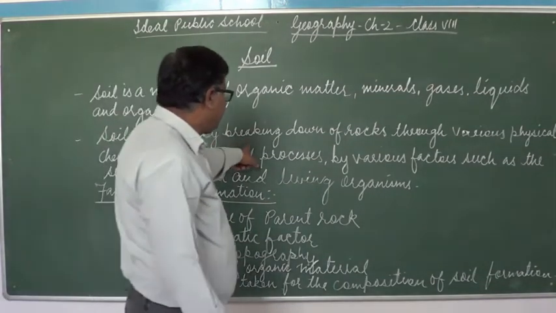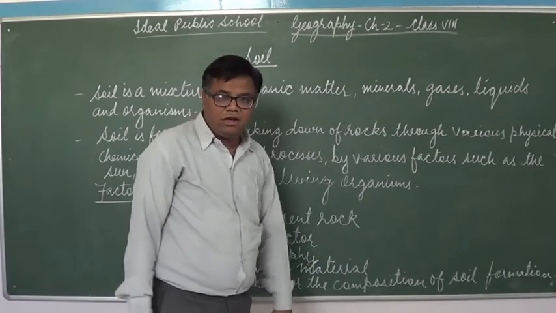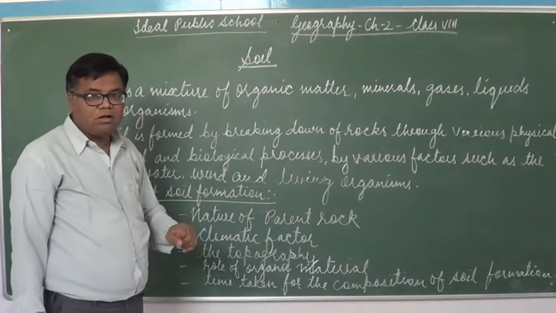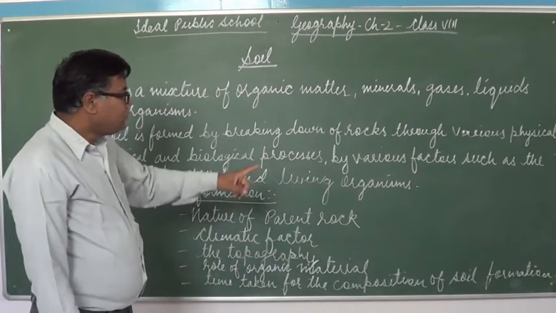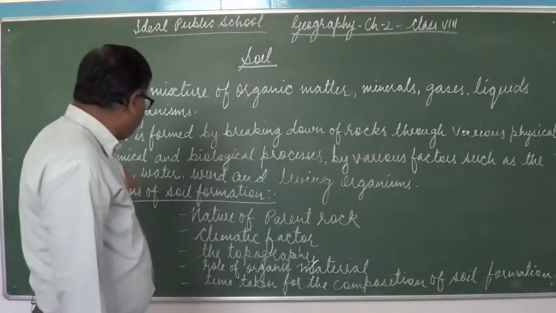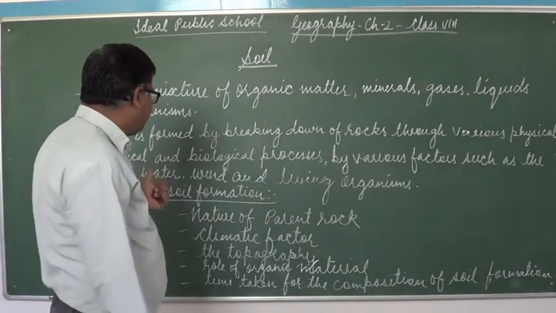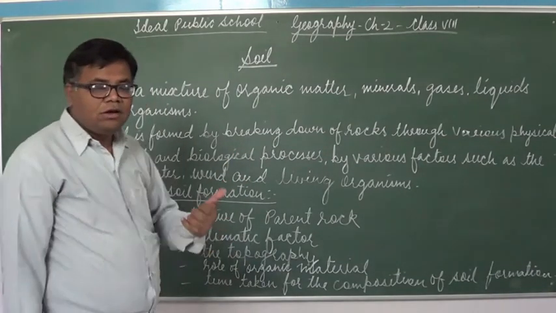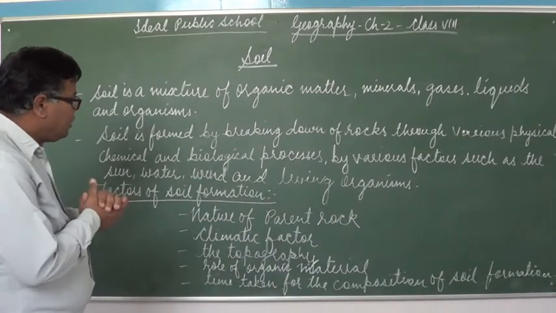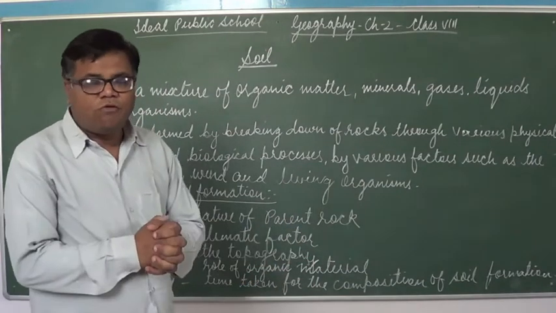The main thing is breaking down of rocks. That means the important element of soil is rock, the parent rock. And then that rock, through various physical, chemical and biological processes and by various factors such as the sun, water, wind and living organisms, they all work together in the formation of soil. So in this manner, soil is formed.